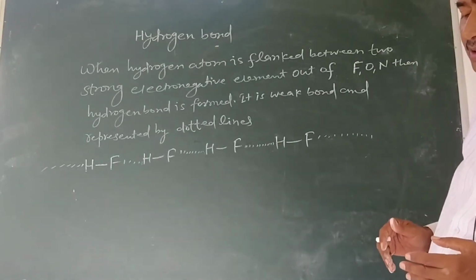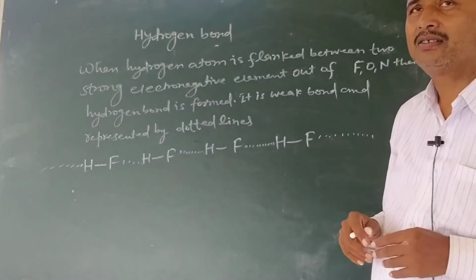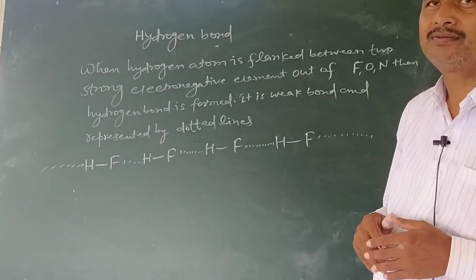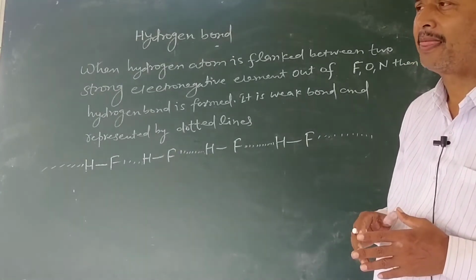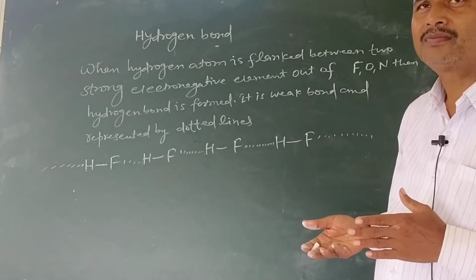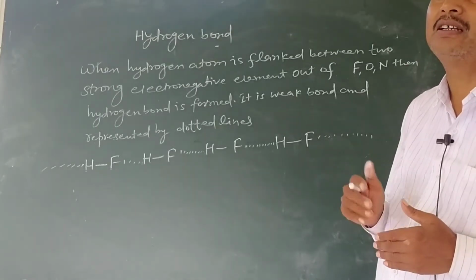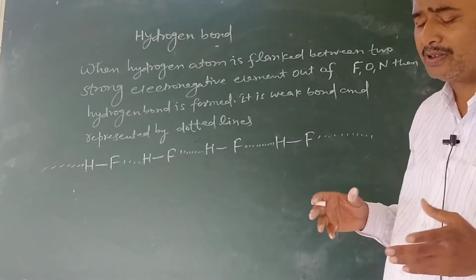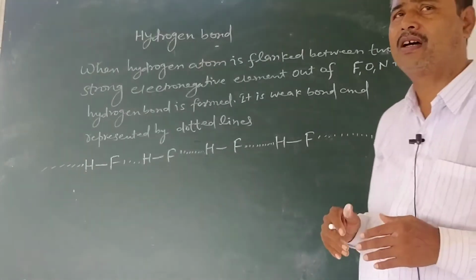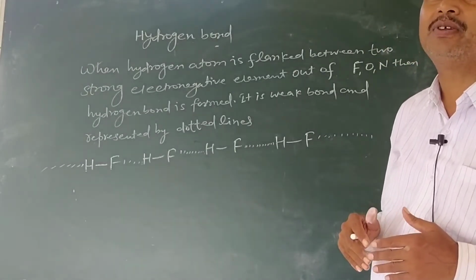For example, when liquid ammonia is added in water or alcohol is added in water, the alcohol is of one kind and water is of another kind of molecule. If a hydrogen bond is set up between two different types of molecules, then it is said to be an intermolecular hydrogen bond.